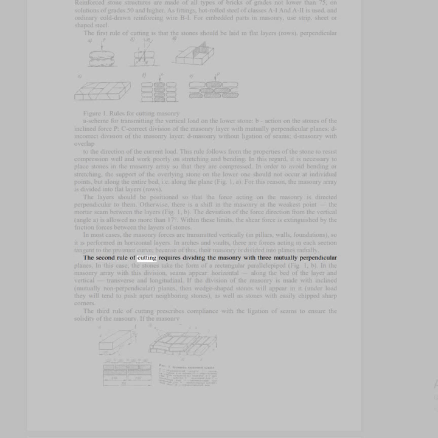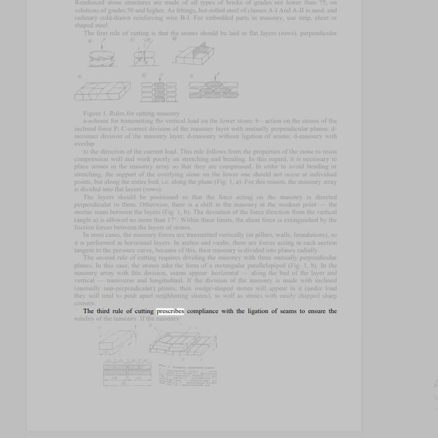The second rule of cutting requires dividing the masonry with 3 mutually perpendicular planes. In this case, the stones take the form of a rectangular parallelepiped, Fig. 1b. In the masonry array with this division, seams appear, horizontal, along the bed of the layer, and vertical, transverse and longitudinal. If the division of the masonry is made with inclined, mutually non-perpendicular planes, then wedge-shaped stones will appear in it under load. They will tend to push apart neighboring stones, as well as stones with easily chipped sharp corners.